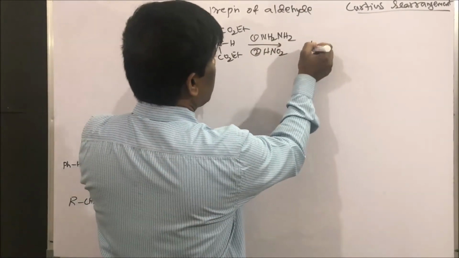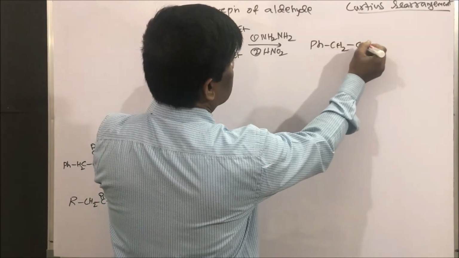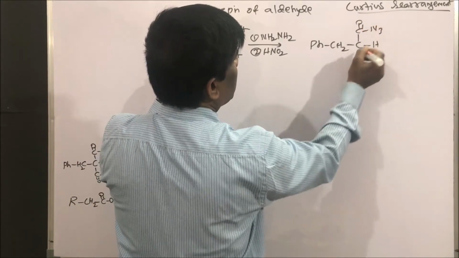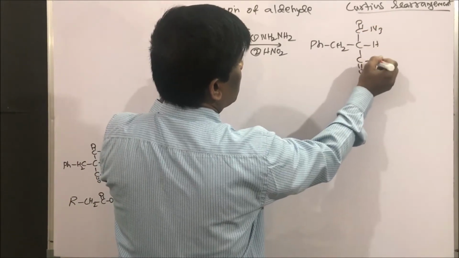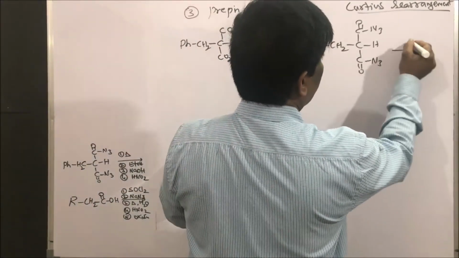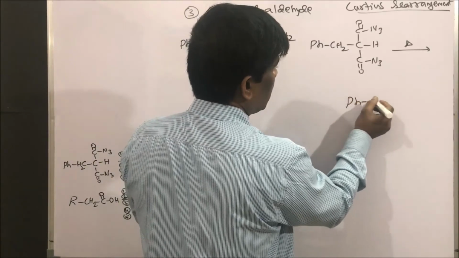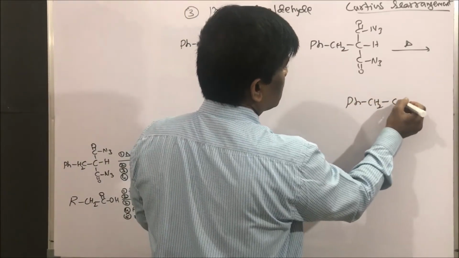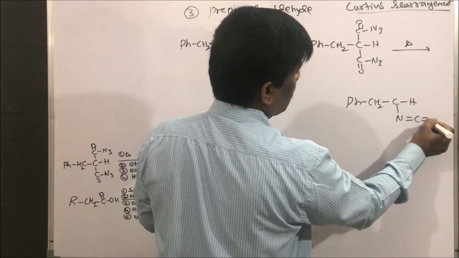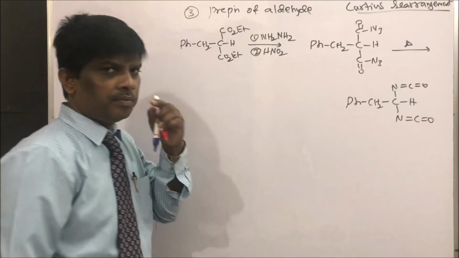Yes, azide I am going to get. Benzyl CH2 is here, CH is here, CON3 and CON3. Yes, is there any confusion? No. When you heat it, isocyanate, it is going to give phenyl CH2 CH, here nitrogen C double bond O, here nitrogen C double bond O.